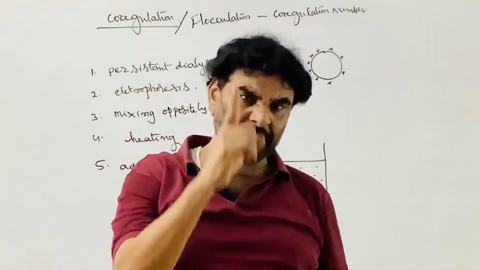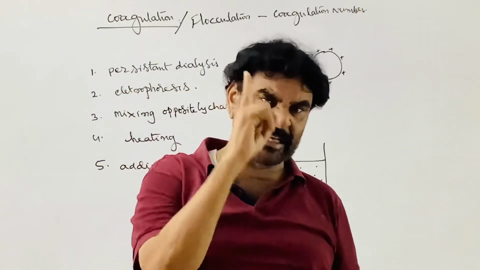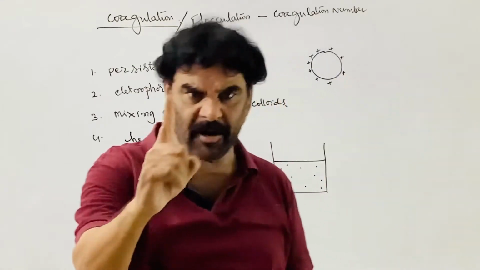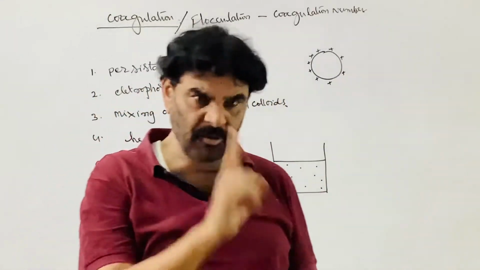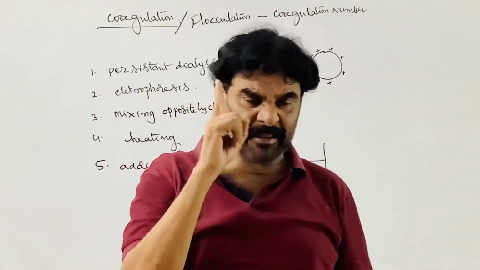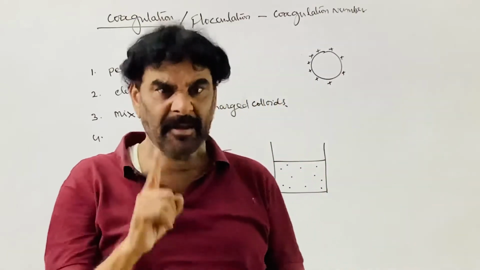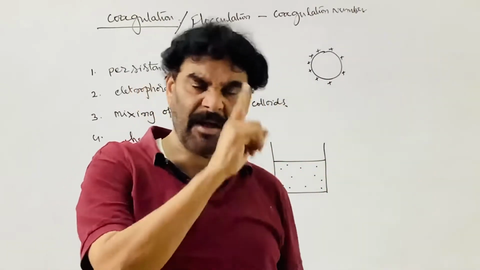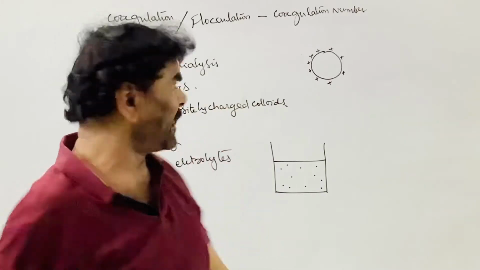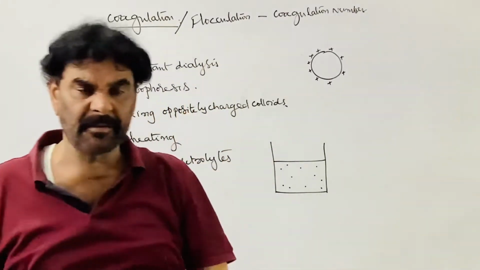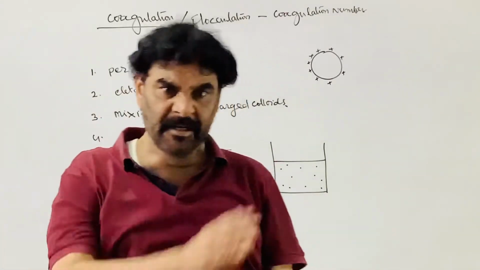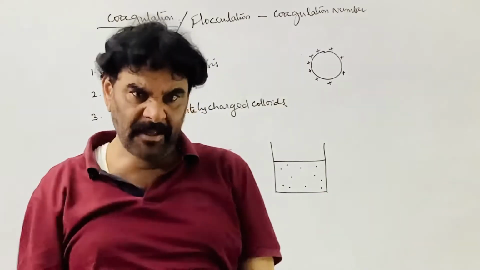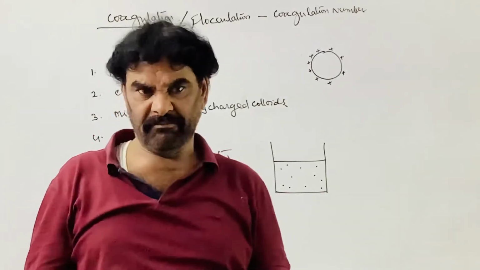So the charge present on the colloidal particle is responsible for the stability of the colloidal system. The charge present on the colloidal particles prevents the conversion of the colloid into suspension, that is the coagulation process, the separation of the dispersed phase from the dispersion medium.